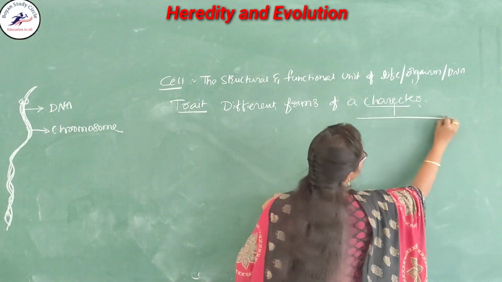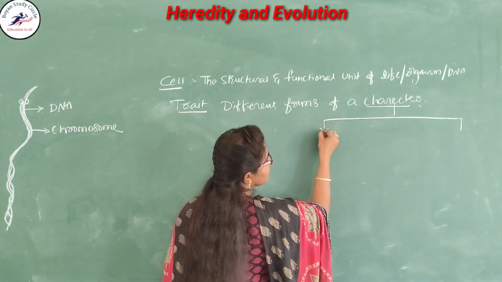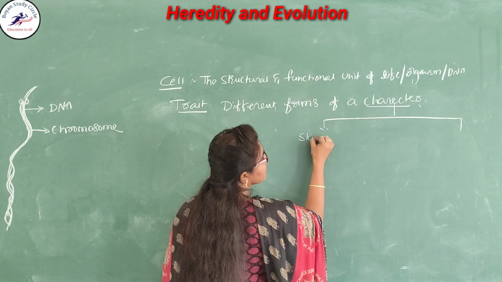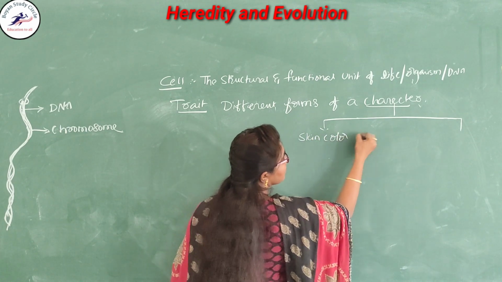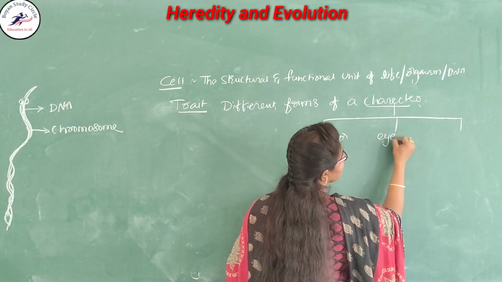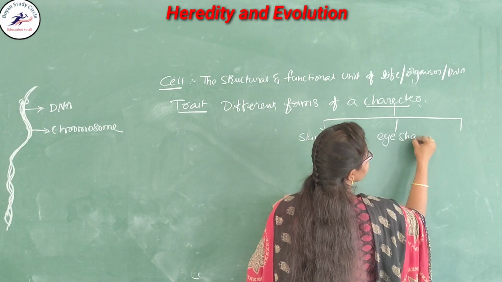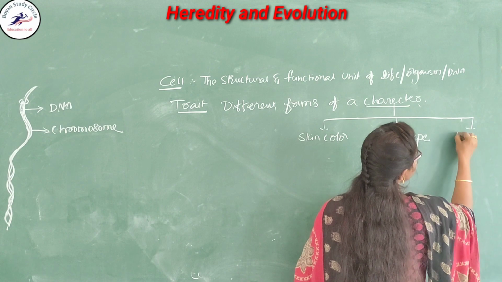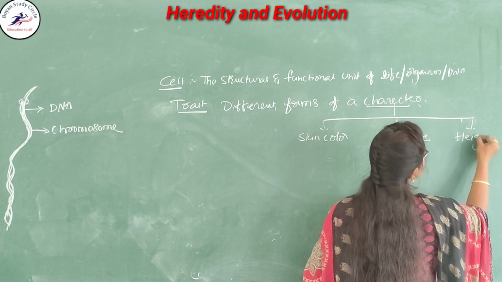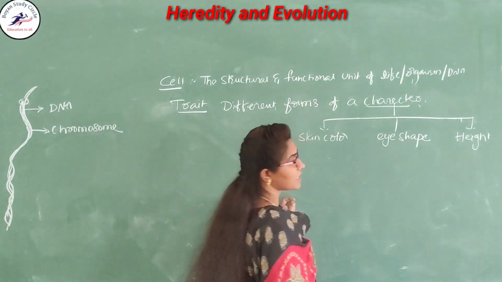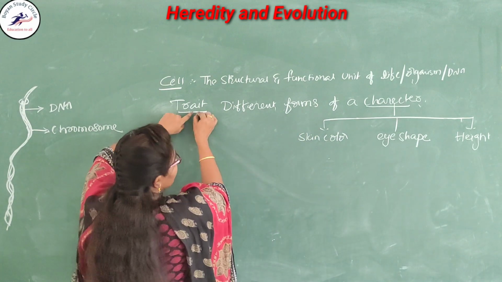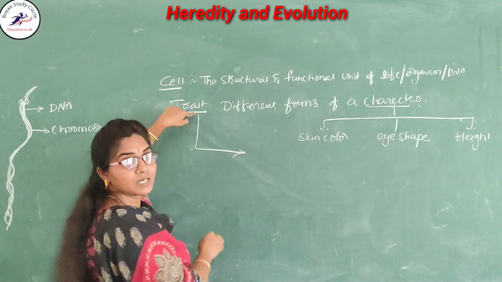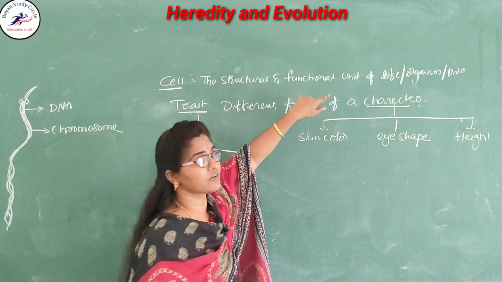Characters are nothing but, as we already told, the skin color, eye color or eye shape, and another one is our height. All these come under the character. Here I am going to explain about the trait. Trait means different forms of a character.